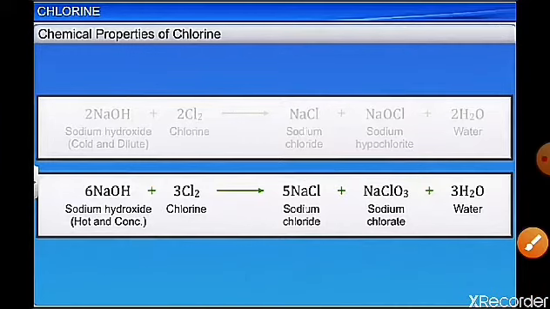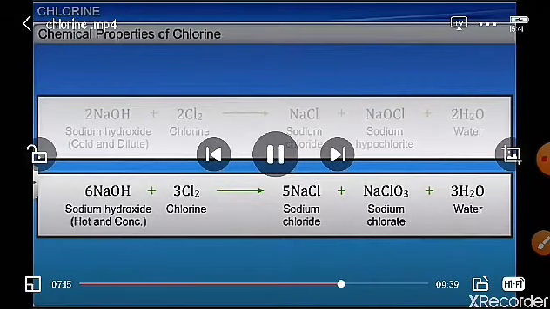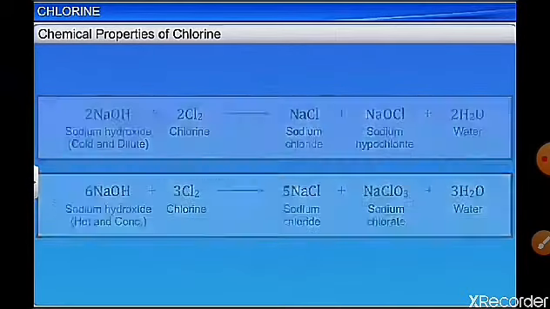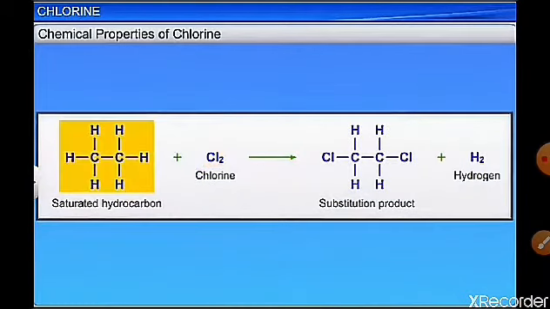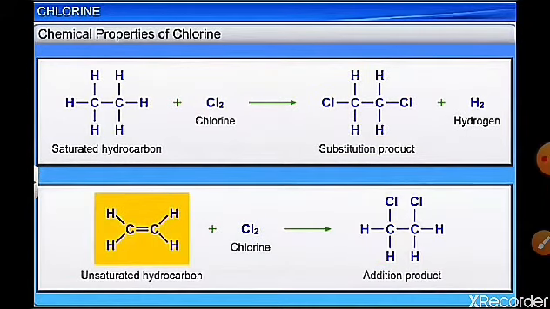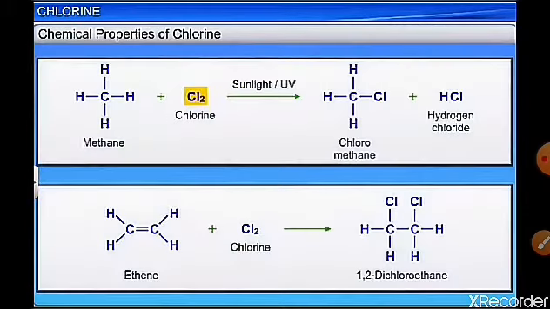With sodium hydroxide, cold and dilute, it forms sodium chloride and sodium hypochlorite. With hot and concentrated it forms sodium chloride and sodium chlorate. So the reactions with dilute and concentrated you need to learn. It also reacts with saturated hydrocarbons, undergoing substitution reaction. With double bonded compounds it undergoes addition reaction. So in organic chemistry chlorine is an important chemical.